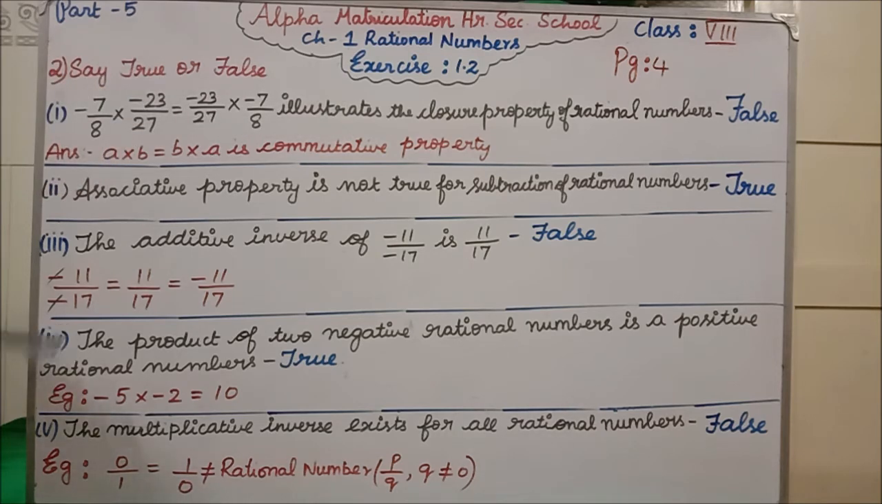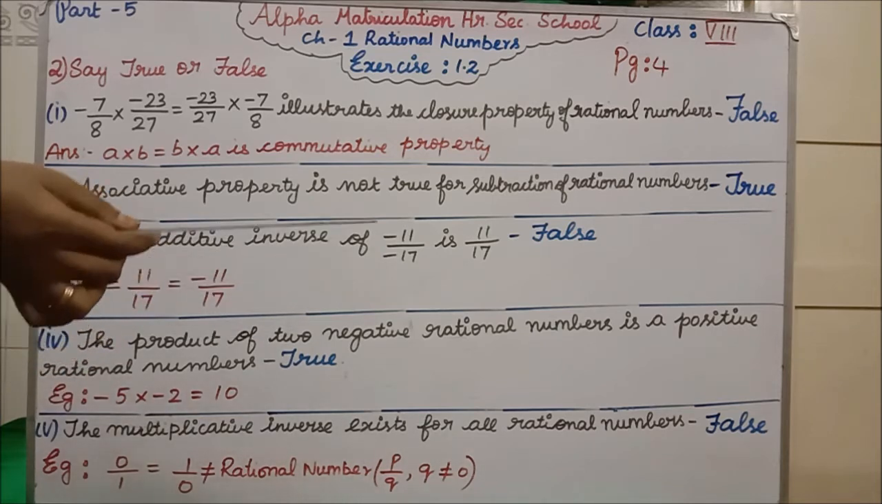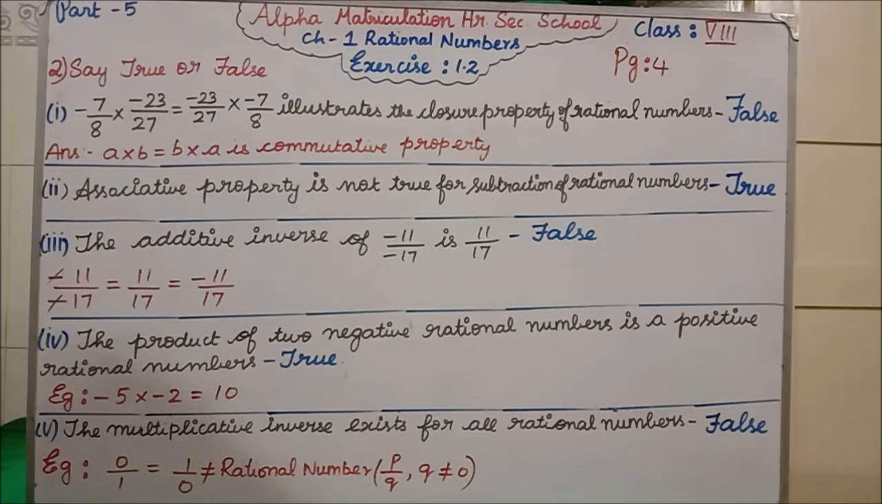Clear? Fourth question. The product of two negative rational numbers is a positive rational number. Yes, correctly they have given. So we have written it is true. How? I will show you. Product of two negative. Negative means what? Minus. Negative rational number, any rational number you can take. Okay, I have taken here minus 5, into, product means multiply, into another rational number.